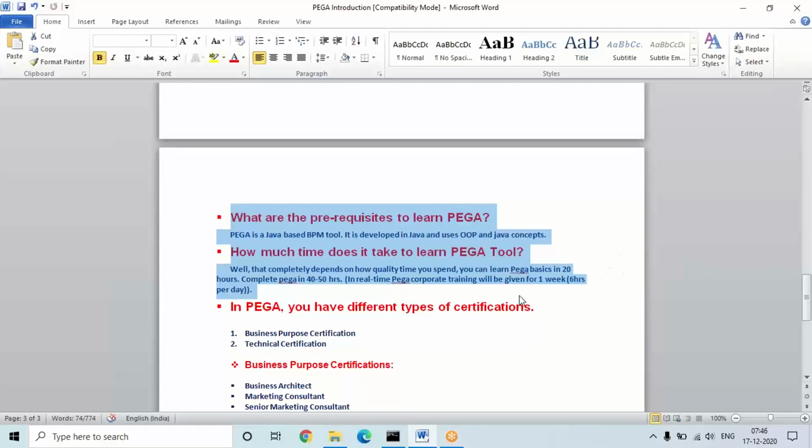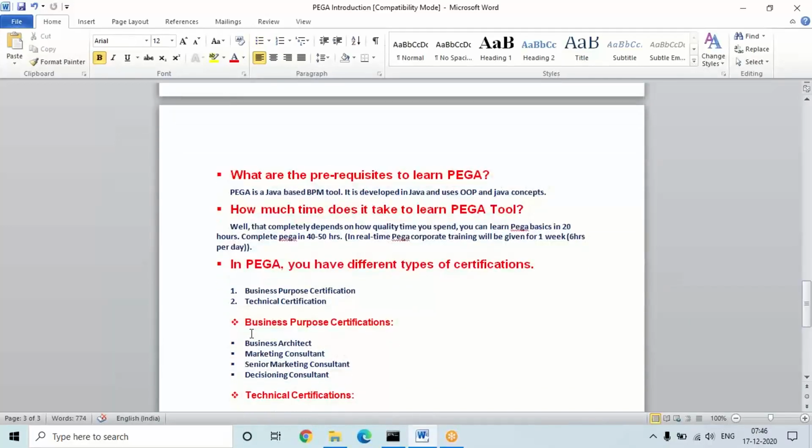Okay. And in Pega, different types of certifications are there. They are categorized as business certifications and technical certifications. Anybody applying for jobs will not apply for business roles, as there will be very few profiles there. You will not apply for any business jobs regarding Pega until you have 10-15 years of experience in IT, then only you will go for the business purpose certifications. And in that also there are very few jobs.